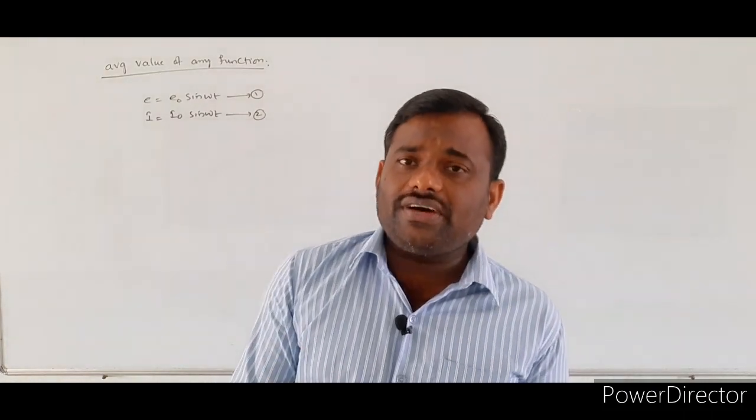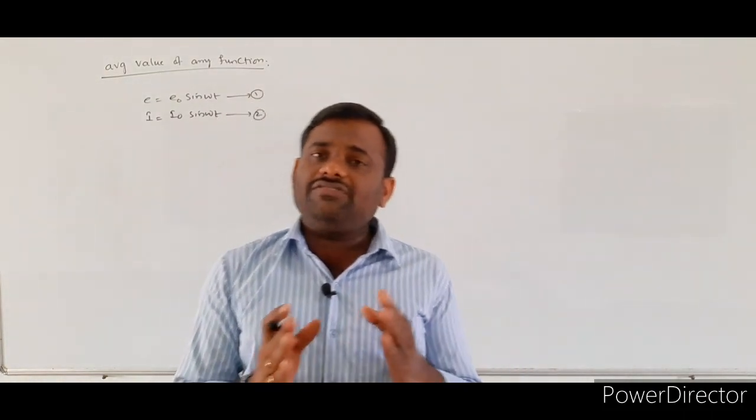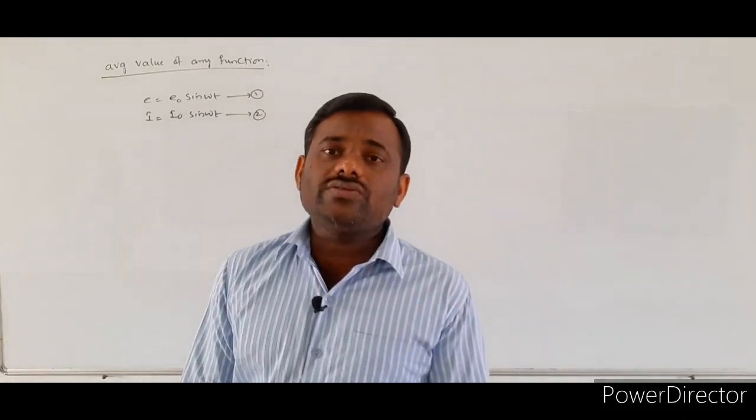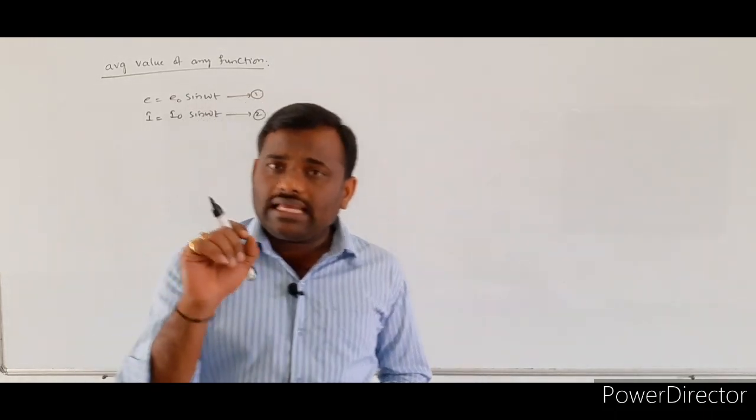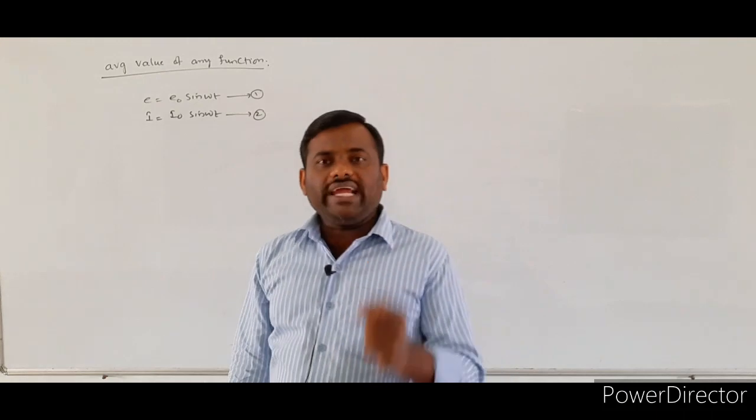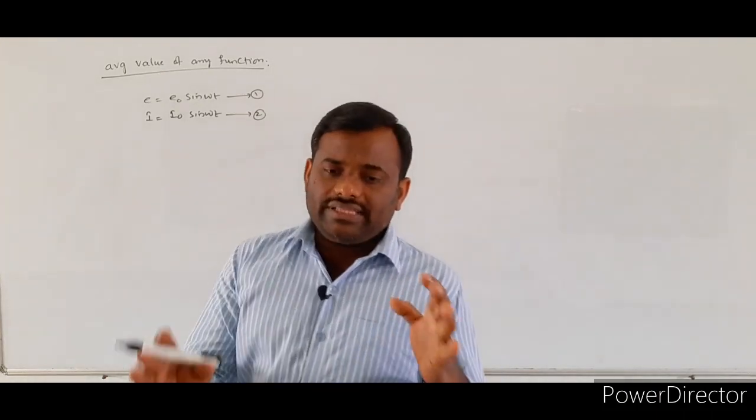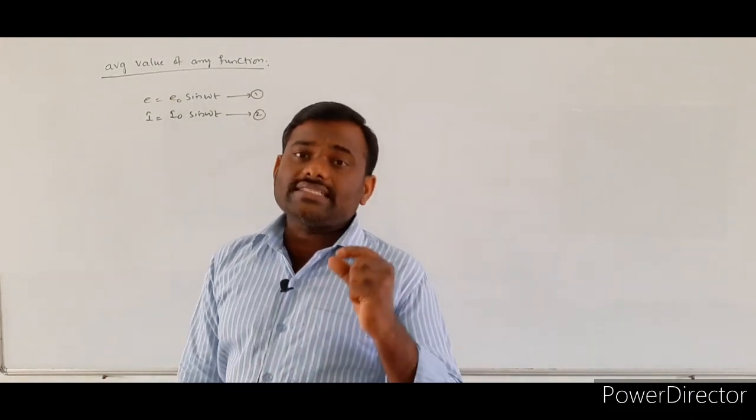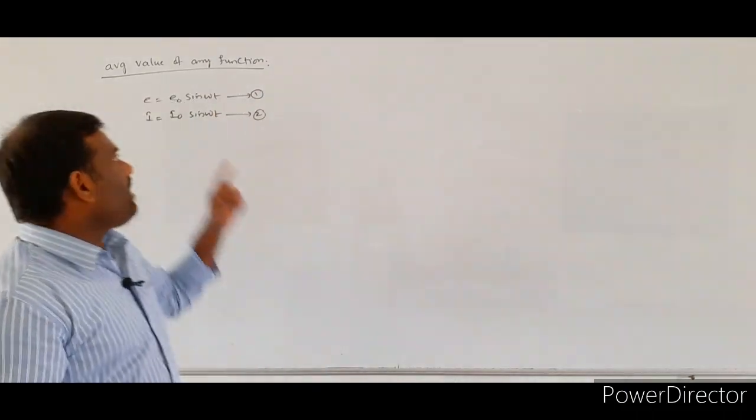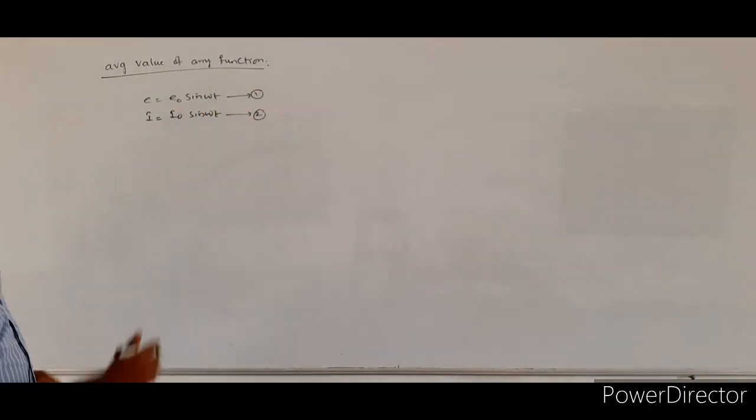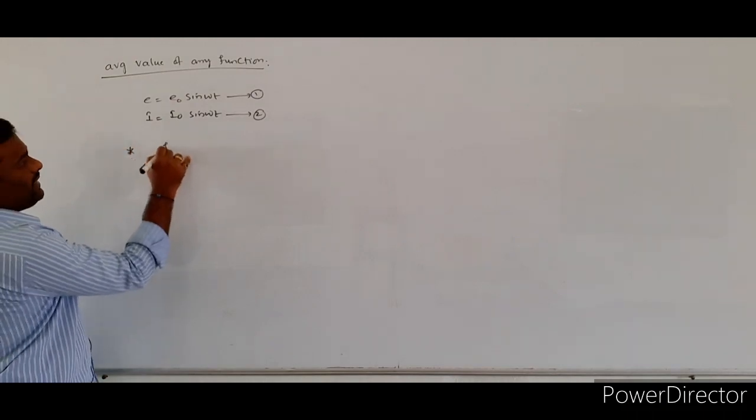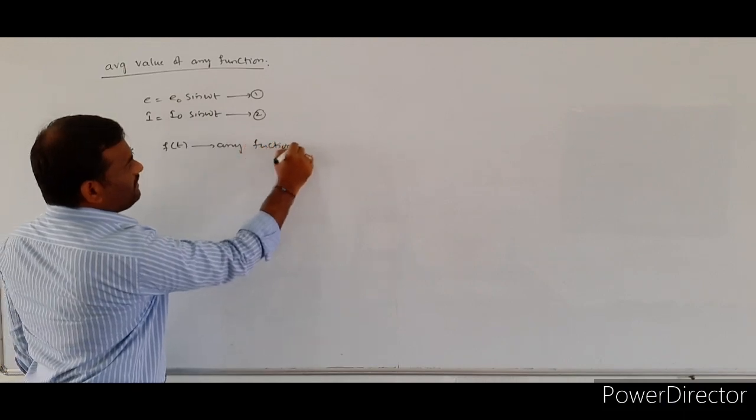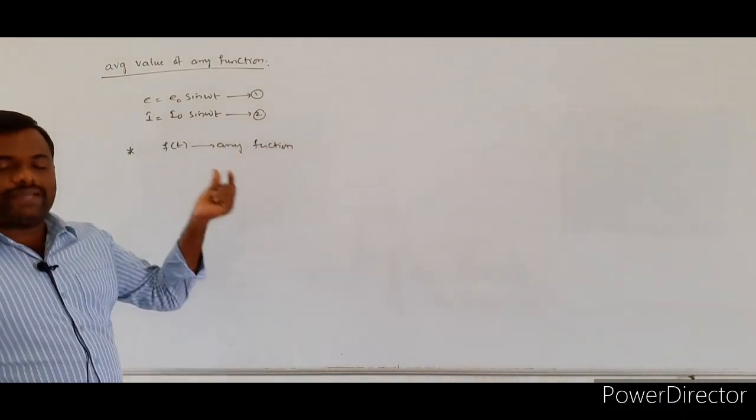Whenever any function is represented with either a sine function or a cosine function, we have to calculate its RMS values as well as the average values for a given time interval. To find the average value of a given function within a particular time interval, there is one standard formula. Now we will see the standard formula for calculating the average value of a given function. We assume that f of t is any function which changes with respect to time.